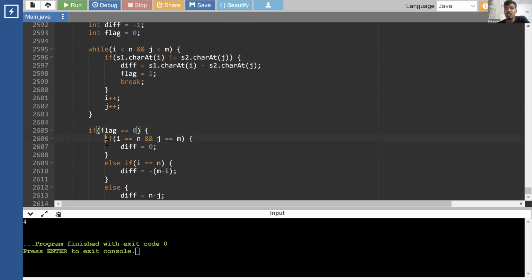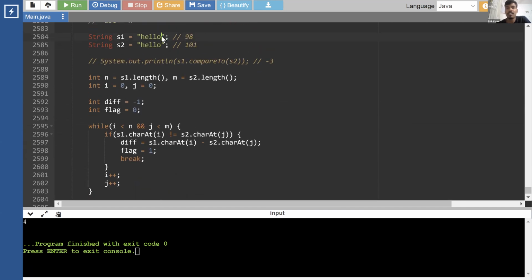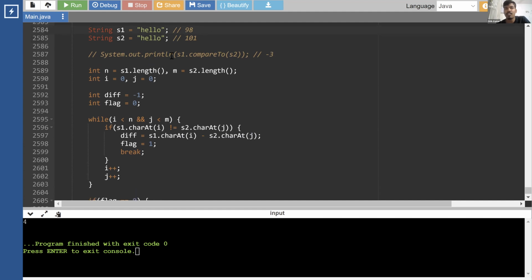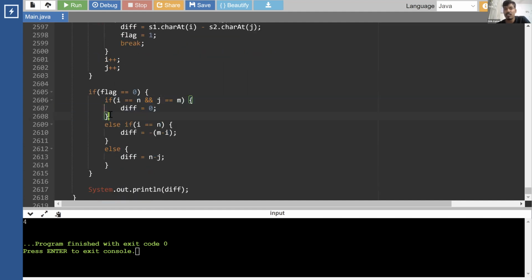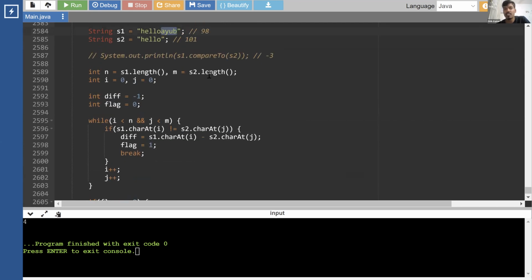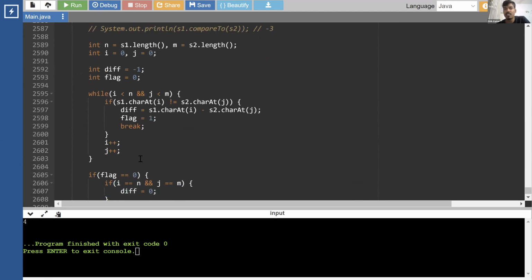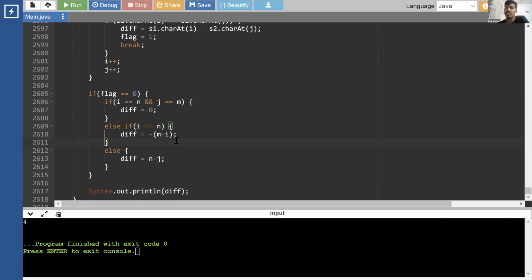So we'll check flag is equal to 0. Yes. Now, if both the strings have ended, which is this case, if both the strings are equal and you did not find any non-matching characters, they are equal length. So we'll just do this. If they are equal length, then we'll return the difference as 0. If they are non-equal length, let's say this scenario, then we'll find out how many characters are there in the first string which are not present in the second, or the reverse. If the first string is exhausted and the second string has characters, we return a negative value. If the second string is exhausted and the first string has characters, we return a positive value. Okay. Done.